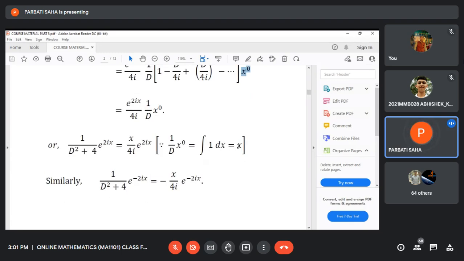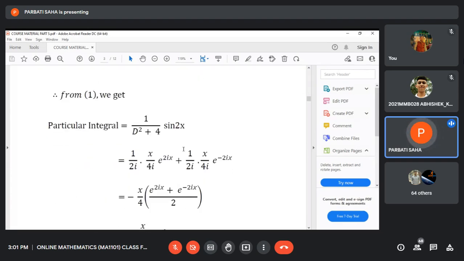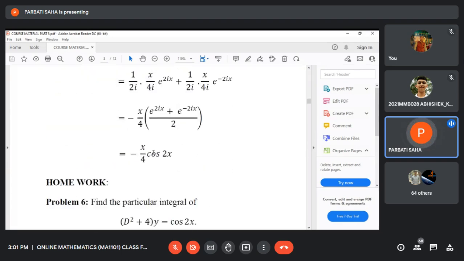You know, this is the value. 1 by d operating on that is x. So put this value x and simplify. We obtain this. Similarly, replacing plus i by minus i, we obtain the value of 1 by d square plus 4 on e to the power minus 2ix equals this. And finally, in 1, you have to put the values and obtain this as minus x by 4 cos 2x, because this is cos 2x.